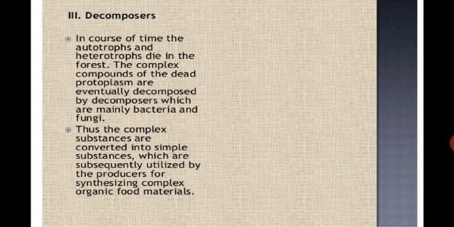Next, you are watching the third trophic level, that is called the decomposers. In the course of time, the autotrophs and the heterotrophs die in the forest. The complex compounds of the dead protoplasm are eventually decomposed by the decomposers, which are mainly bacteria and fungi. Thus, the complex substances are converted into simple substances, which are subsequently utilized by the producers for synthesizing complex organic materials.